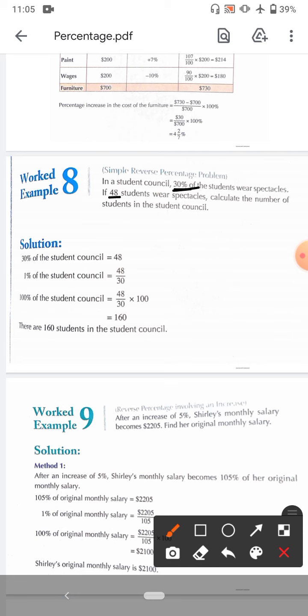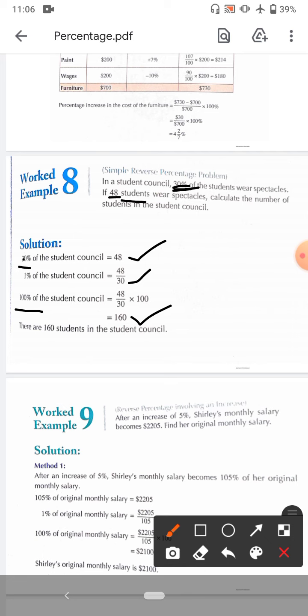It means 30% is 48, so it is 48 divided by 30, multiplied by 100. Given 30% equals 48, 1% is 48 by 30, and 100% is found by multiplying by 100 on both sides. This gives us 160 students. It is a simple trick, the unitary method.